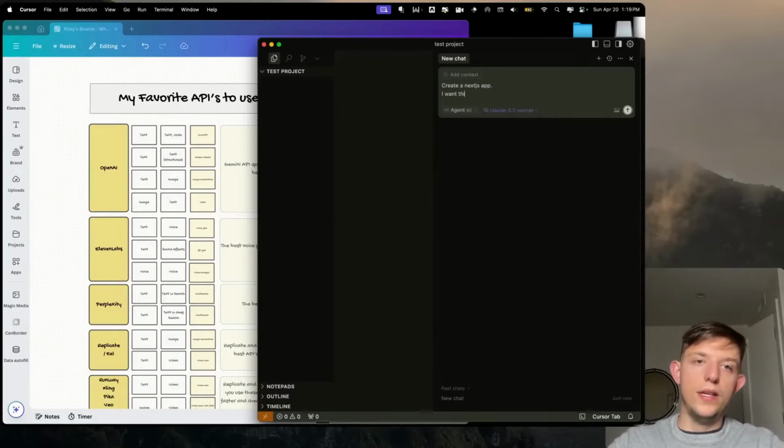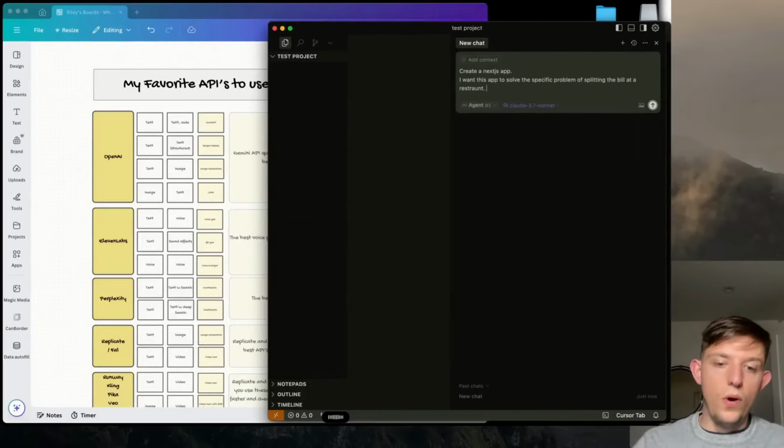I want this app to solve the specific problem of splitting the bill at a restaurant. I want to be able to upload an image of a receipt, and I want to select which items belong to who, and then I want it to keep track of the totals.